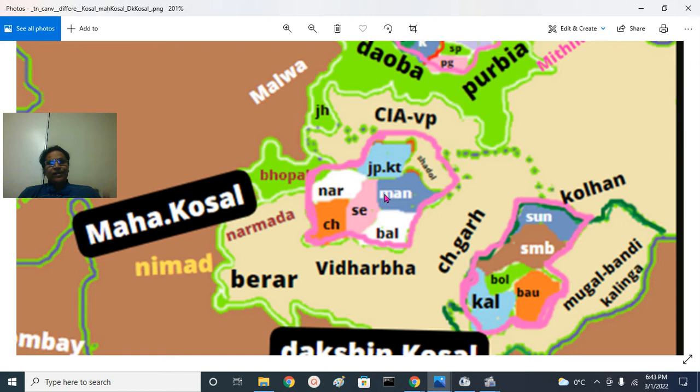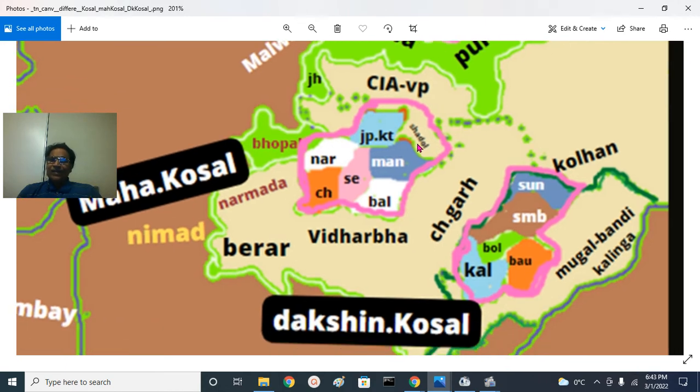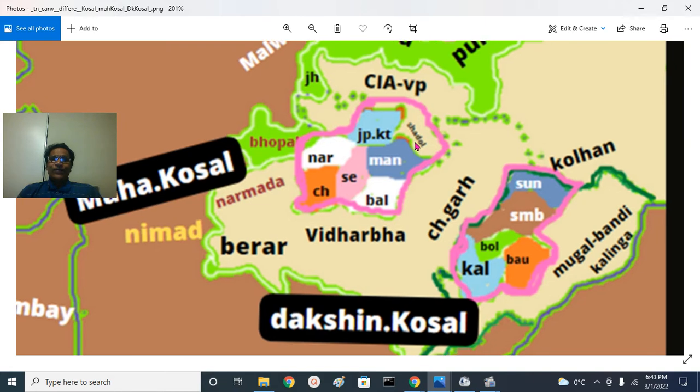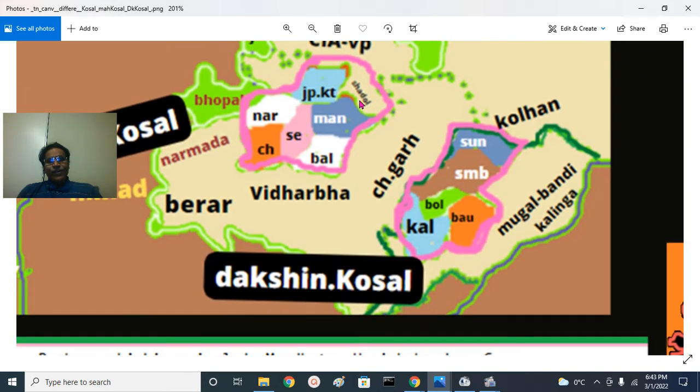That is essentially the Jabalpur region. When you say Mahakosal, you can remember Jabalpur, then you won't be lost. Jabalpur and Katni, Murwara and Narasimhapur, Chhindwara, Seoni, Mandla, Balaghat, parts of Shahdol district is Mahakosal region. Then we have a Dakshina Kosal region.